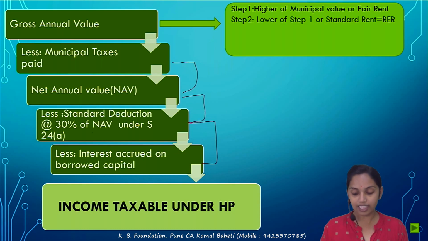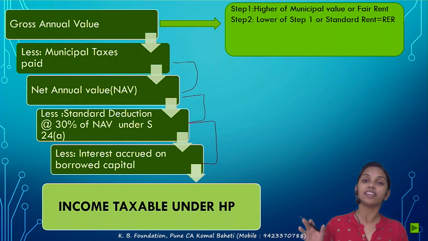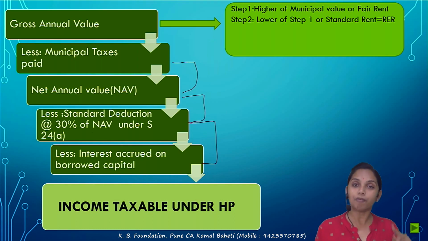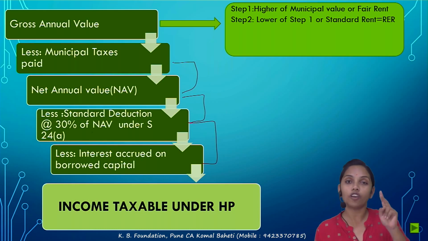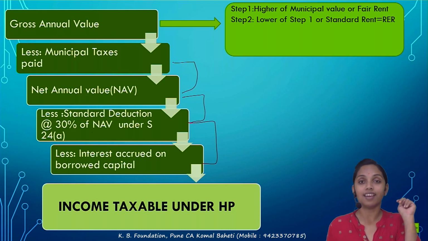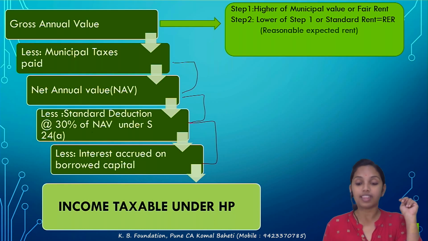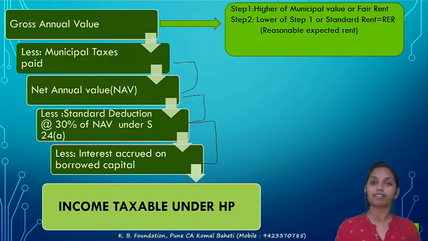That step 1 answer you compare with the standard rent, whichever is lower. What is meant by standard rent? There is a Rent Control Act. According to that, the standard rent has been determined for each area. So the step 1 answer is compared with the standard rent, and the lower of the two is taken as the reasonable expected rent.